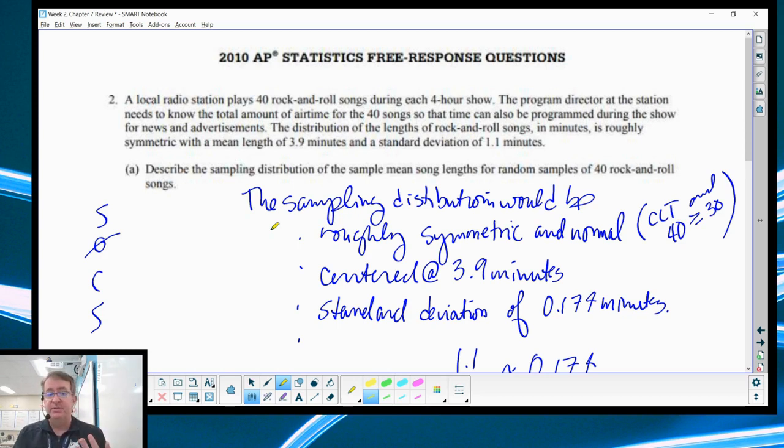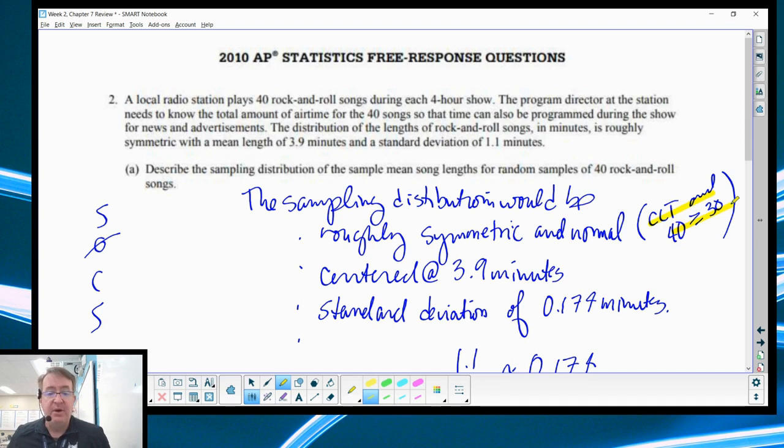So what's the shape of this? Now they say it's roughly symmetric, but there's a whole bunch of different shapes that are symmetric. Can we call that normal? In this case, we can. Why? Because due to the central limit theorem, 40 is bigger than 30. So therefore, we can assume that it looks normal. And yes, you do have to say that. It's not just good enough to say it's a normal distribution.